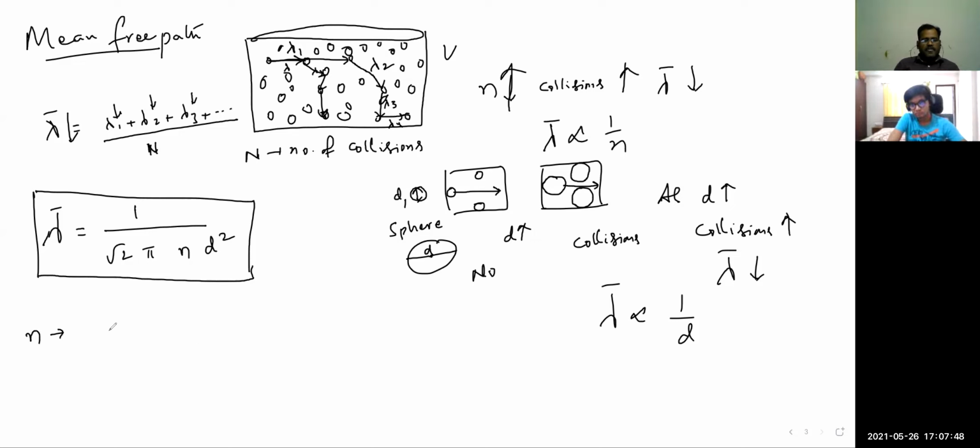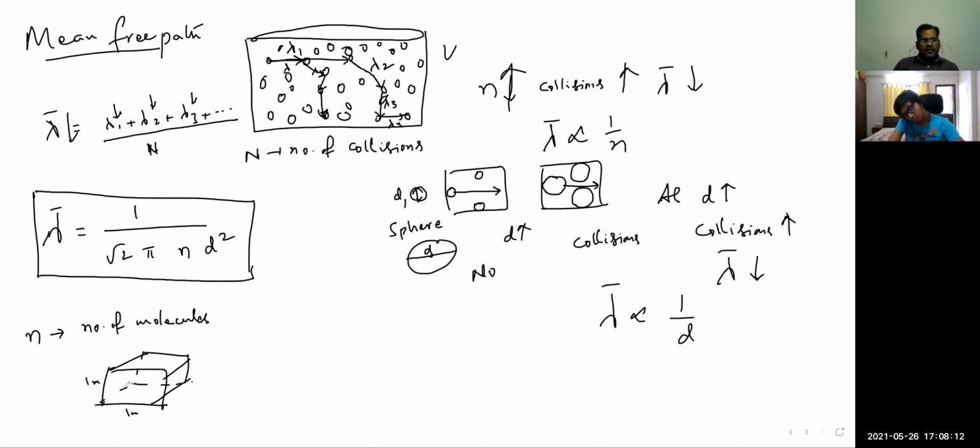Here n is the number of molecules per unit volume. So 1 meter, 1 meter, 1 meter is the unit volume. Then for 1 mole of gas, how many molecules?